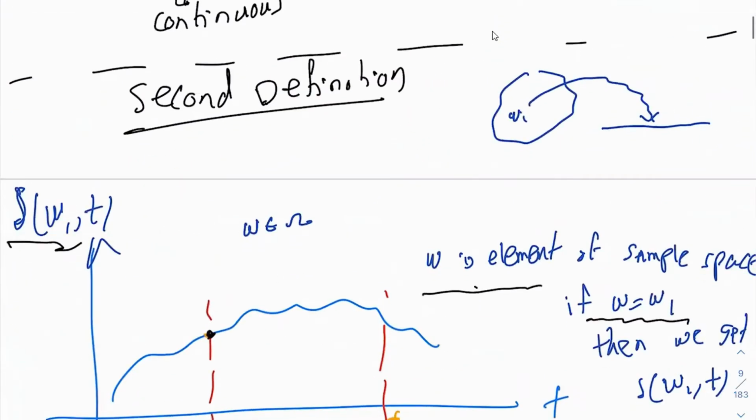Since we have two arguments, we can fix each argument separately and let the other one vary. So if you fix omega equal to omega 1,